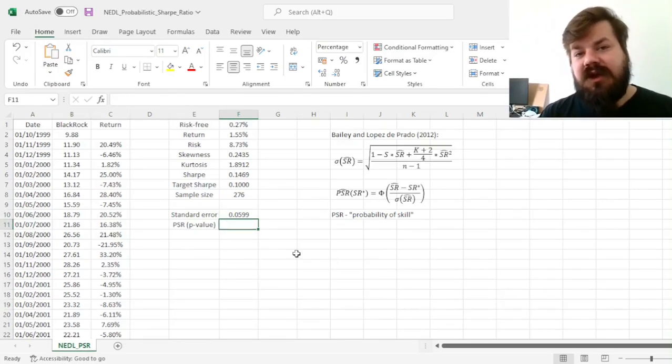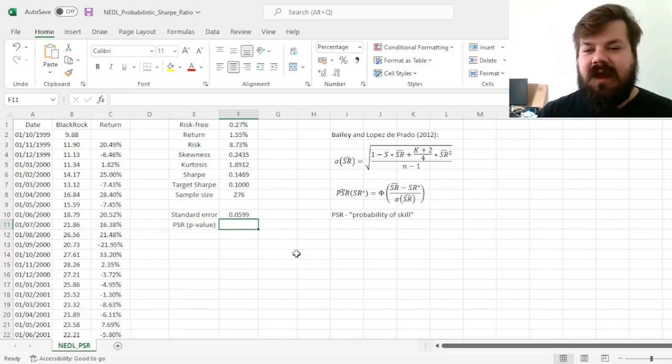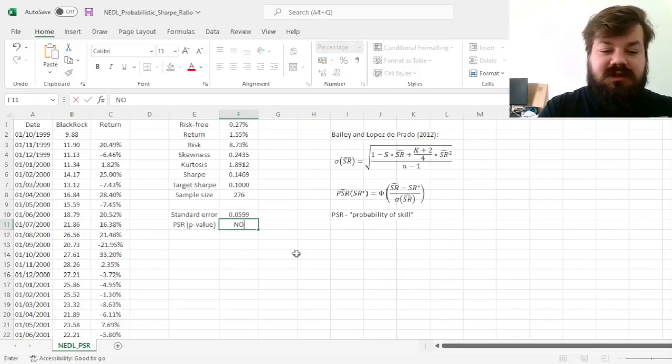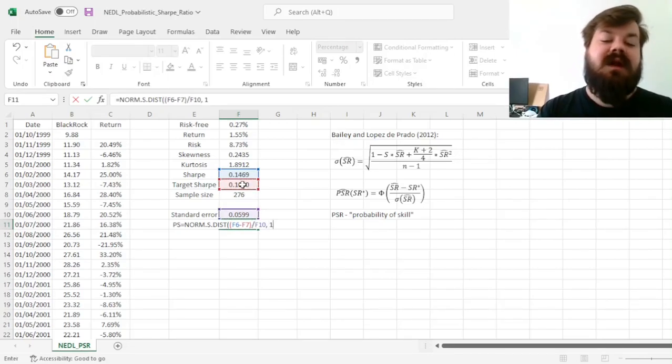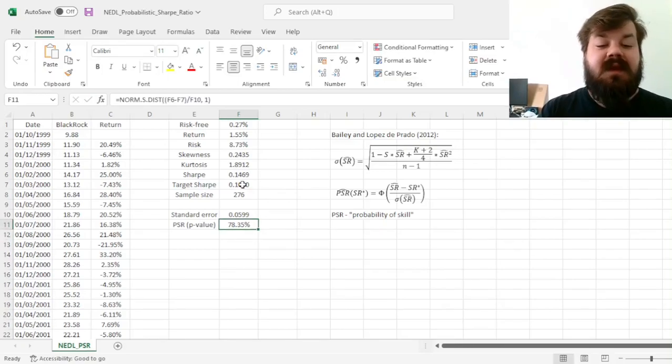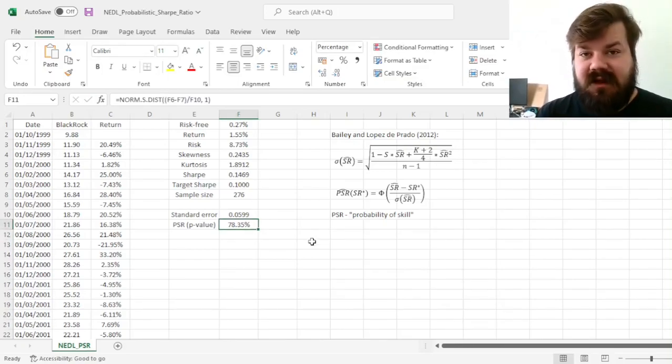Here, the interpretation is not necessarily analogous to a p-value, and then I'll explain why. So we just do the standard normal distribution. We plug in our z-stat, which is Sharpe minus target Sharpe, over the standard error we've just calculated, and then we plug in 1 for cumulative. That results in a PSR value of 78.35%. This is interpretable as follows.